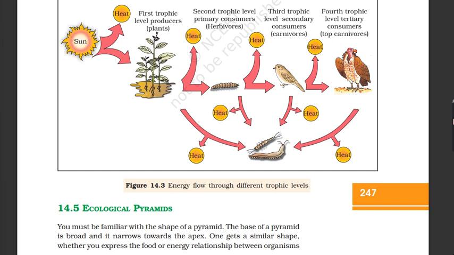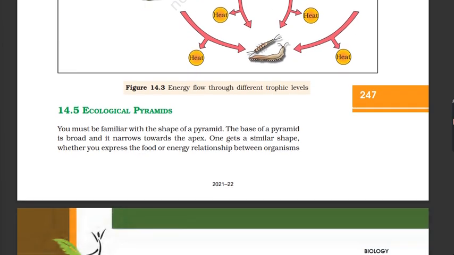14.5 Ecological pyramids. You must be familiar with the shape of a pyramid. The base of a pyramid is broad and it narrows towards the apex. One gets a similar shape whether you express the food or energy relationship between organisms at different trophic levels. This relationship is expressed in terms of number, biomass, or energy.